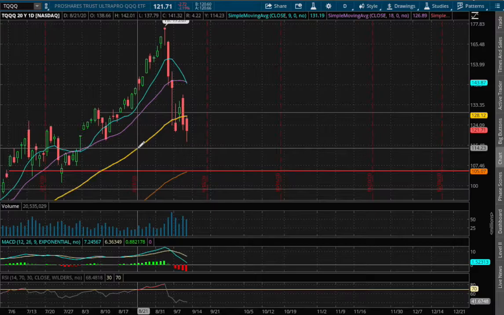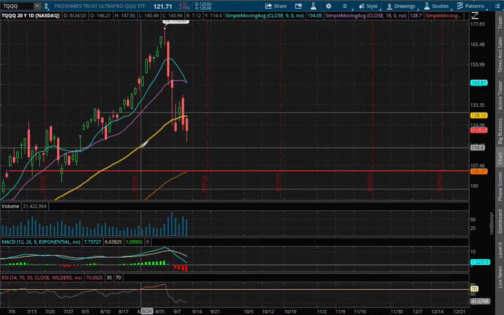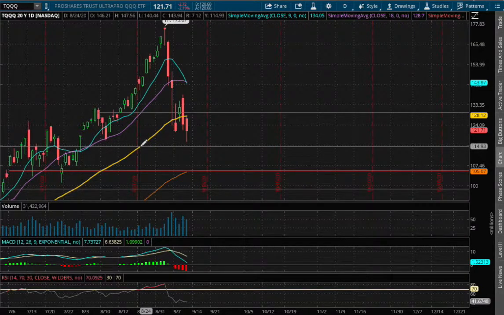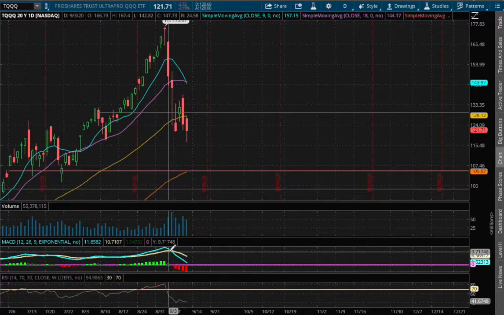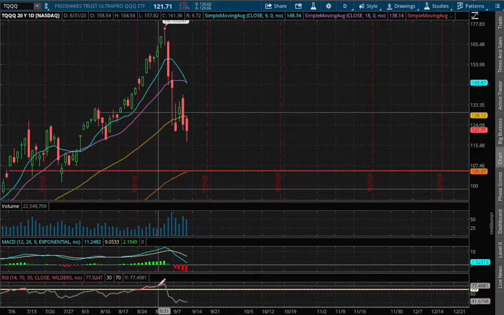As for the daily chart, as we progress along, we have the 50-day moving average, which acted as our previous support. However, we did manage to close below that level 1, 2, 3 times, and it now acts as our resistance if we do manage to reverse higher. And as for the daily MACD, we have now approached negative MACD territory, and we're off of overbought levels on the RSI.